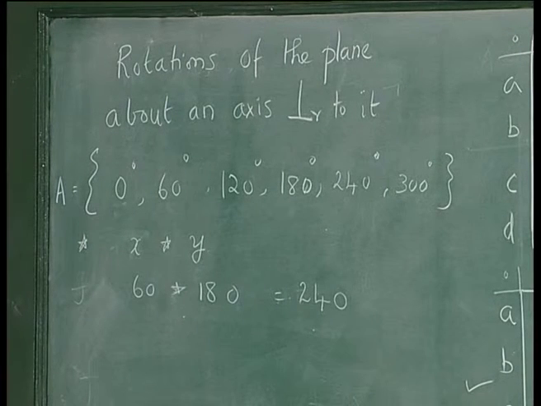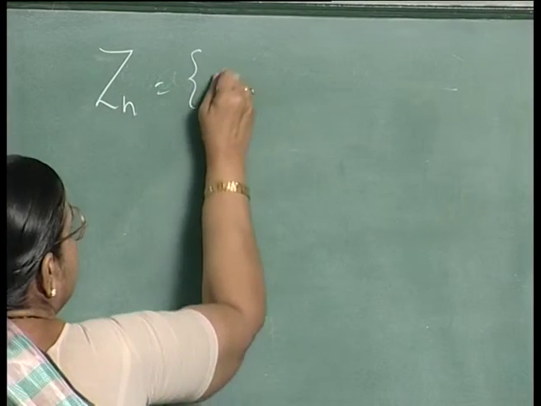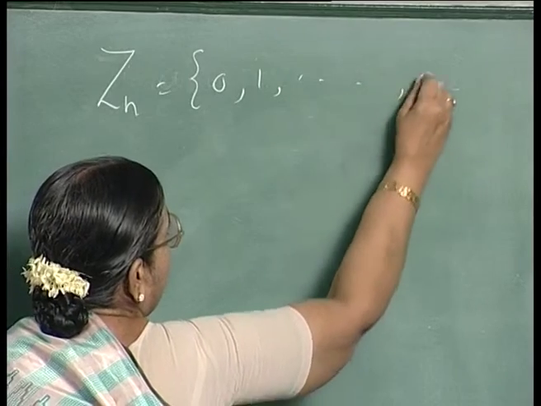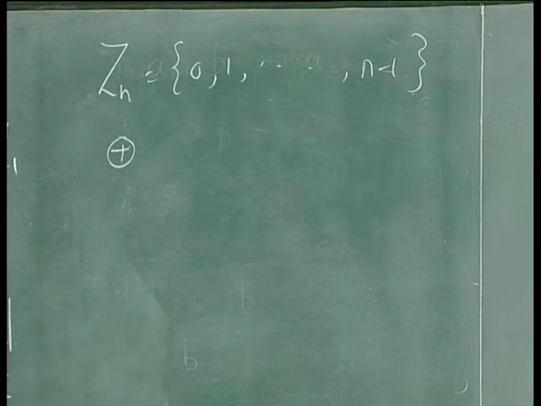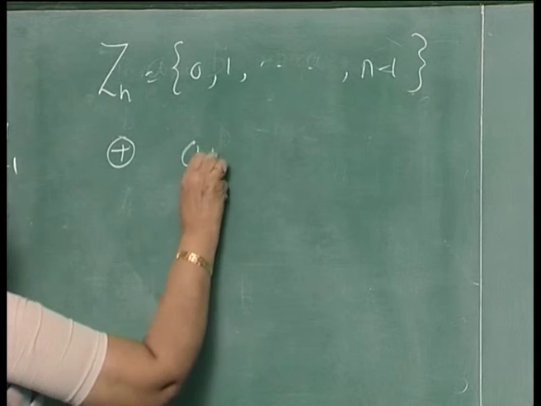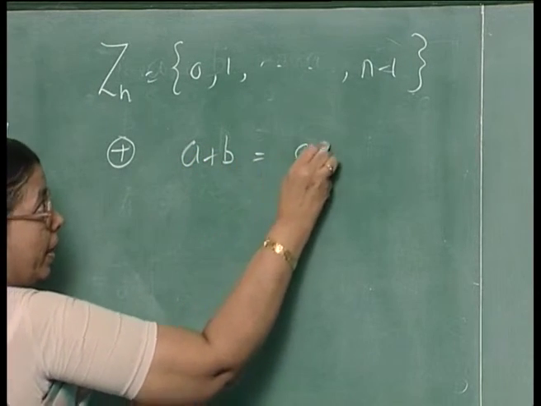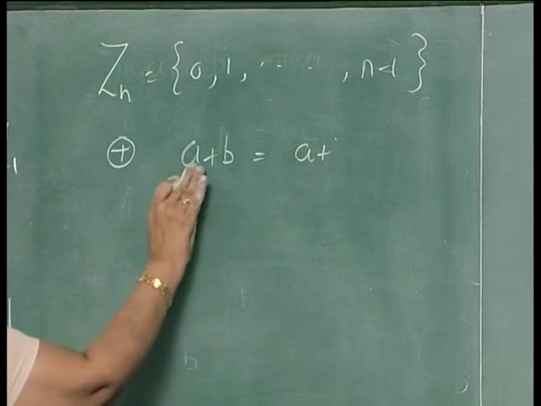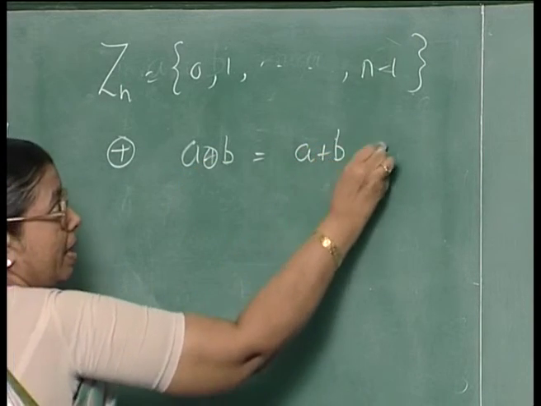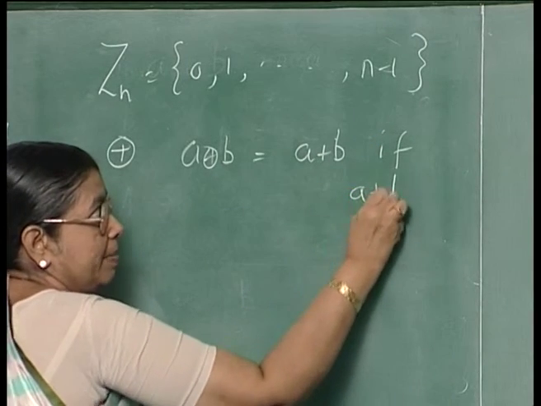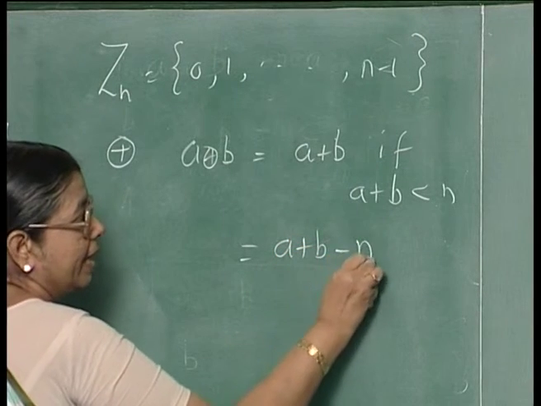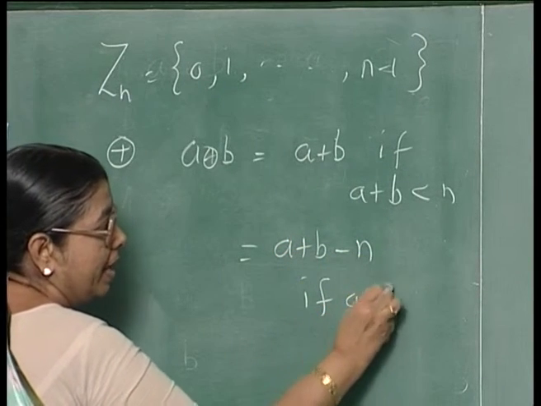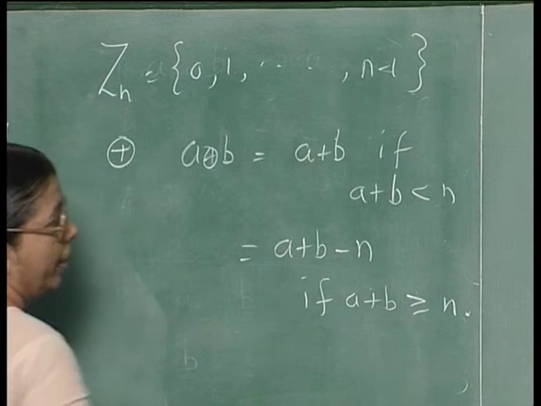Another example of a group would be this. Take the set of numbers Zn, which is 0, 1 to n minus 1, and the operation is mod n addition, that is a plus b equal to a plus b if a plus b is less than n, and equal to a plus b minus n if a plus b is greater than or equal to n.